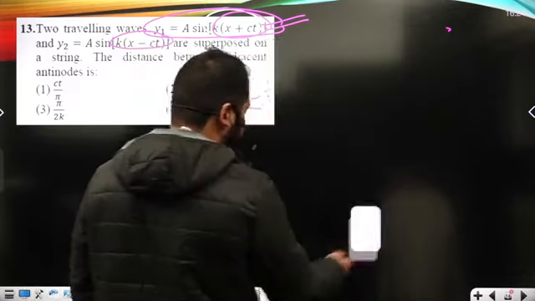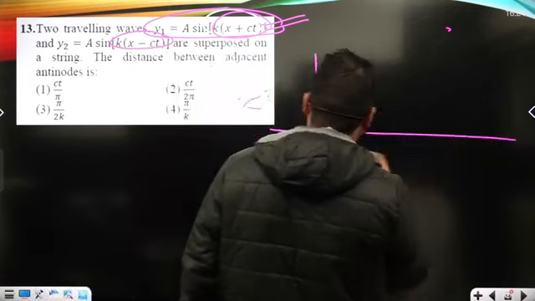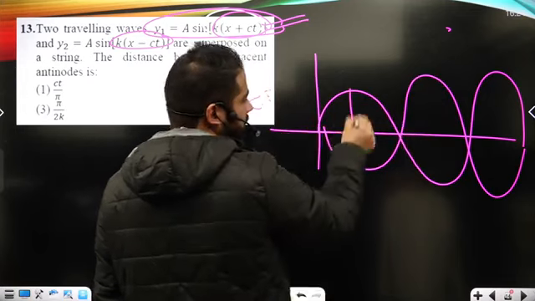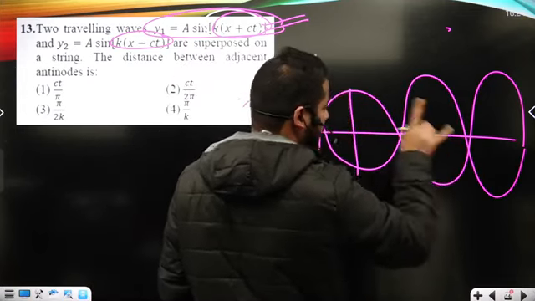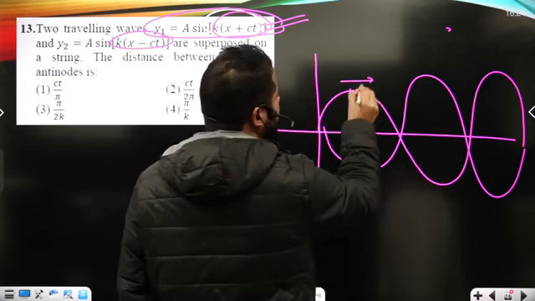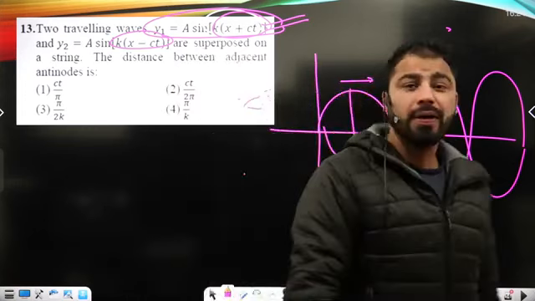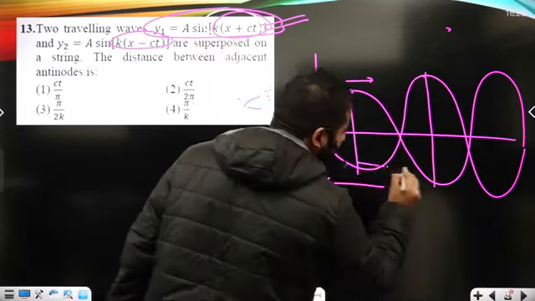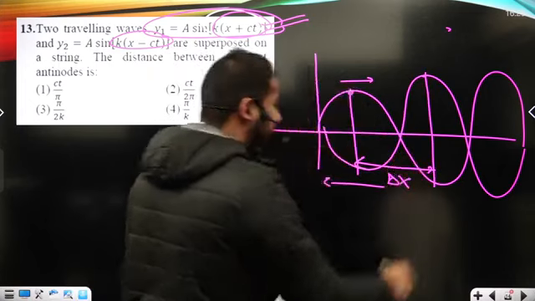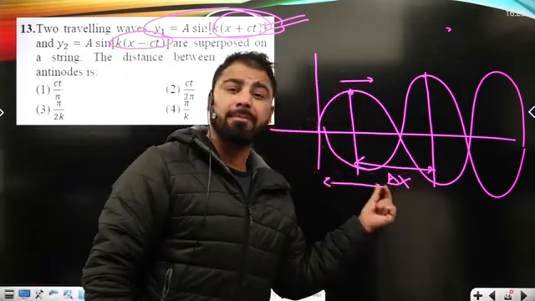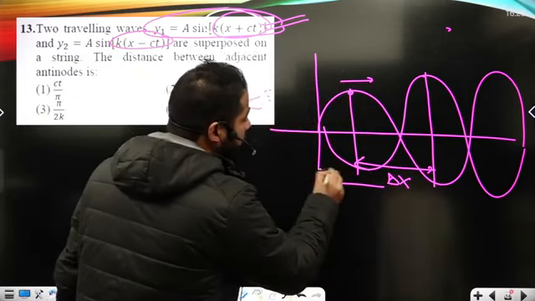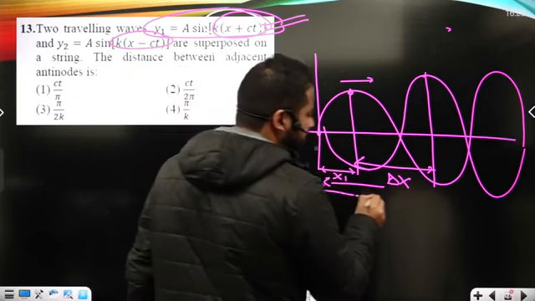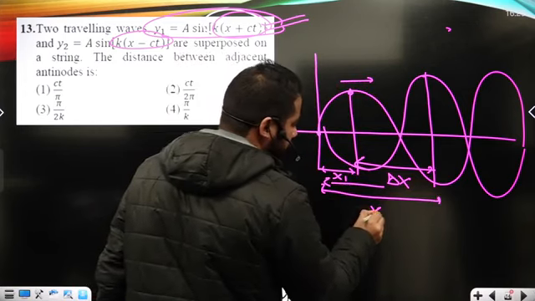So as a result, we have the waveform like this. Amplitude is the same, time period is the same, frequency is the same; the only difference is that one is right traveling and another is left traveling. In this case, this is going to be an antinode and this is another antinode. The question is to calculate the distance between the two antinodes, which I represent by delta x. Now I will compute the distance of this point, that's x1, and the distance of the second antinode from the same origin, that's x2.